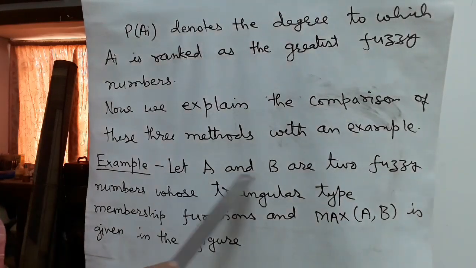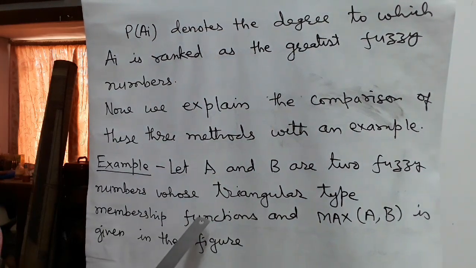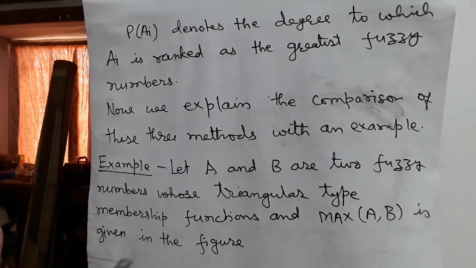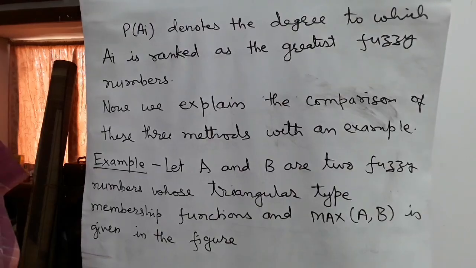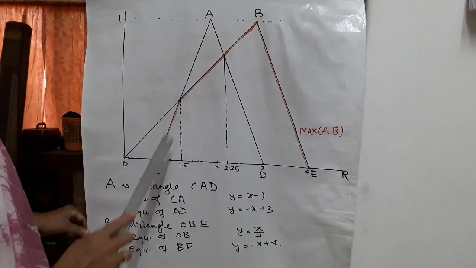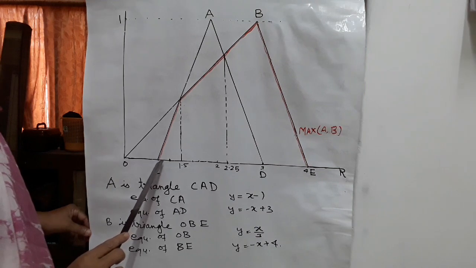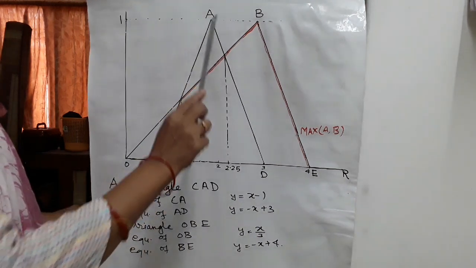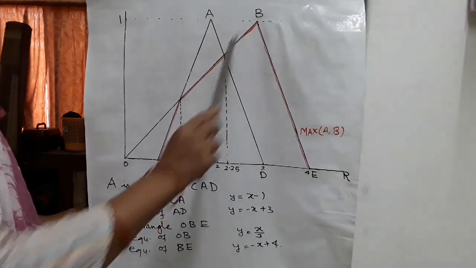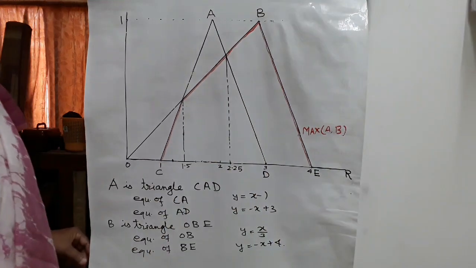Example: let A and B be two fuzzy numbers whose triangular membership functions are given in the figure. Also, the max of A and B is given in the figure. The fuzzy numbers are A and B. A is the triangular fuzzy number from 1 to 3, triangle ACD, and triangle OBE from 0 to 4 is fuzzy number B.